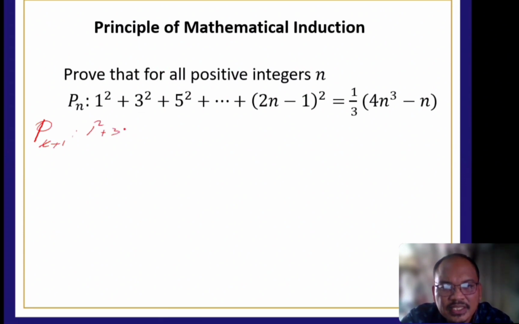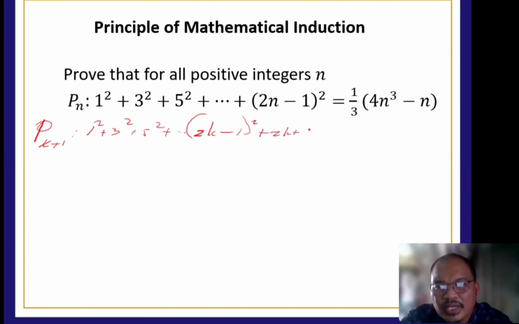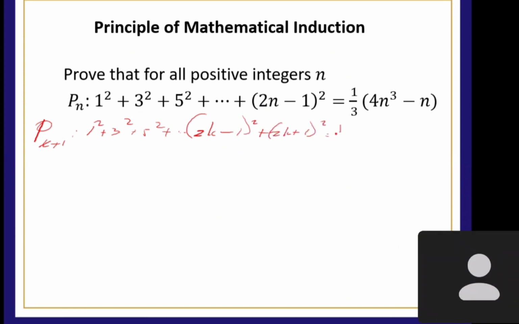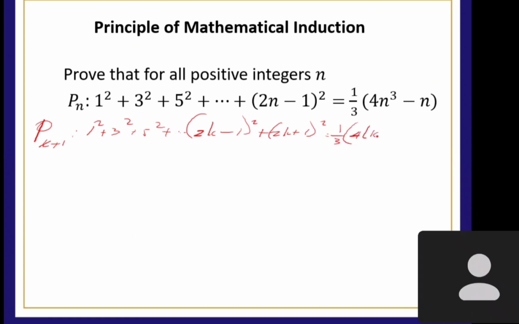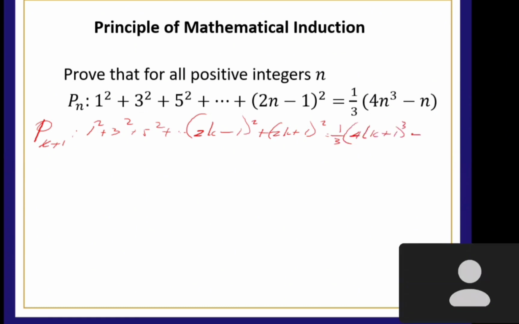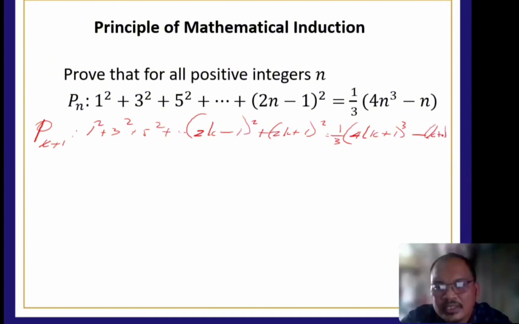1 squared plus 3 squared plus 5 squared plus 2k minus 1 squared plus 2k plus 1 squared is equal to 1/3 or k plus 1 minus k plus 1, then close. Tama? Okay. Ikuan ko na lang. Ang right way dito lahat ang proving. Okay? Tandaan nyo, okay? Kaya lang ito.